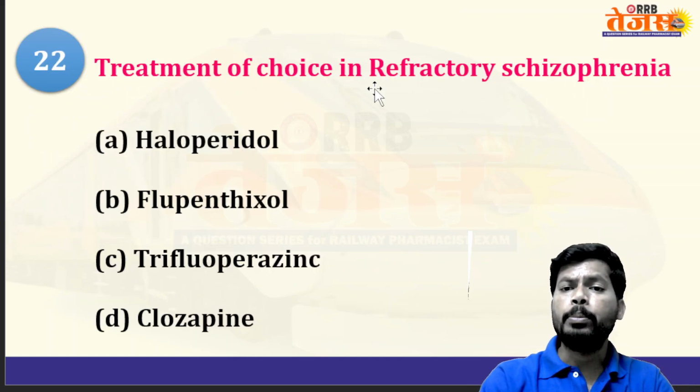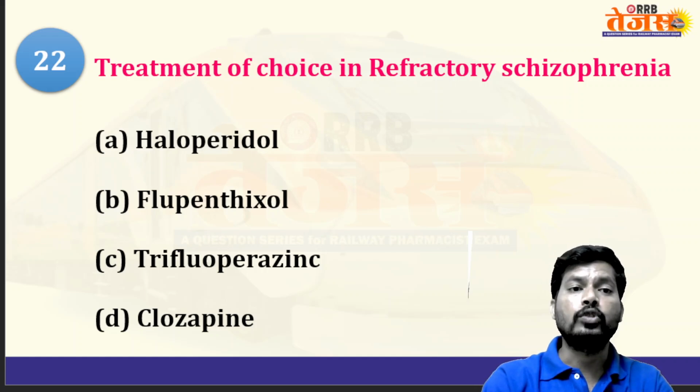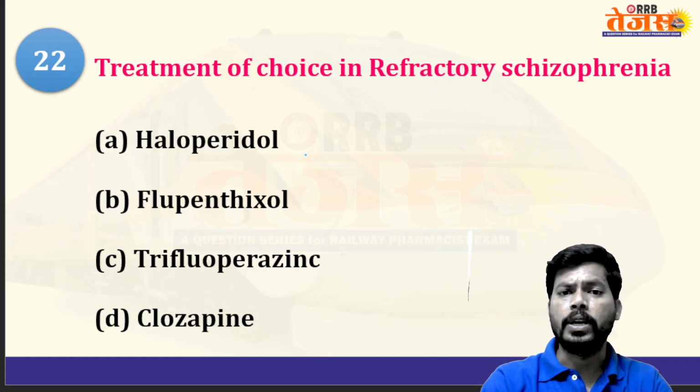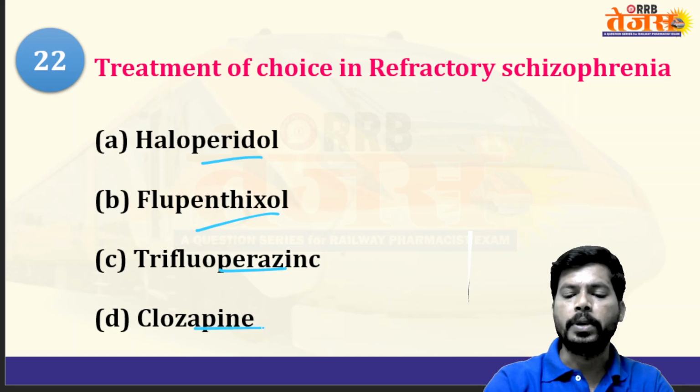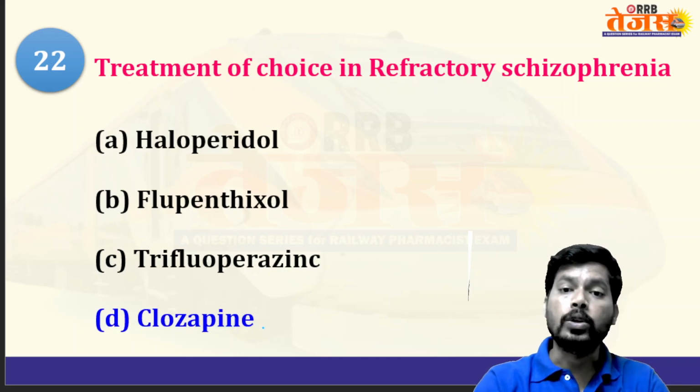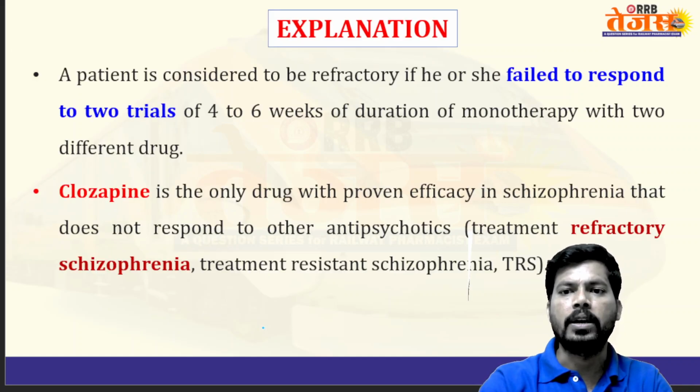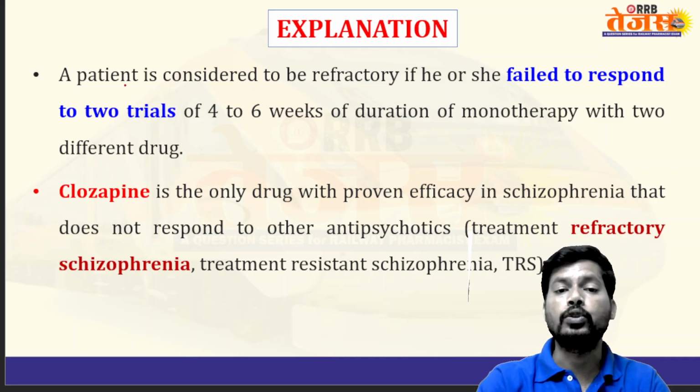Next, treatment of choice in refractory schizophrenia. So options like haloperidol, flupentixol, trifluoperazine, clozapine. The answer is clozapine for refractory schizophrenia. So refractory means some drugs fail to treat this schizophrenia.